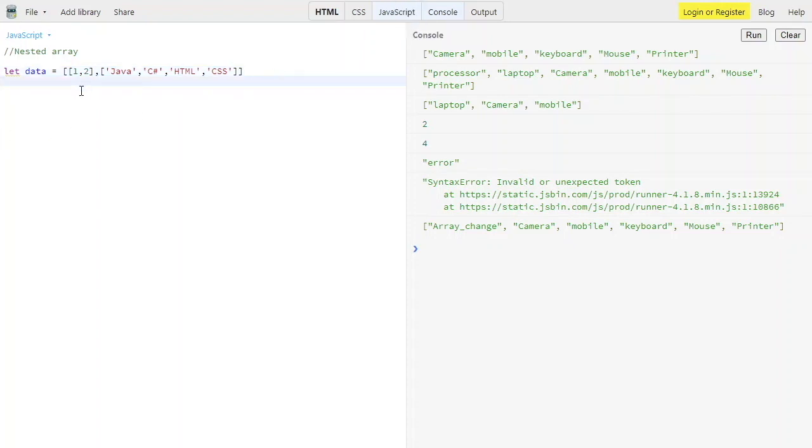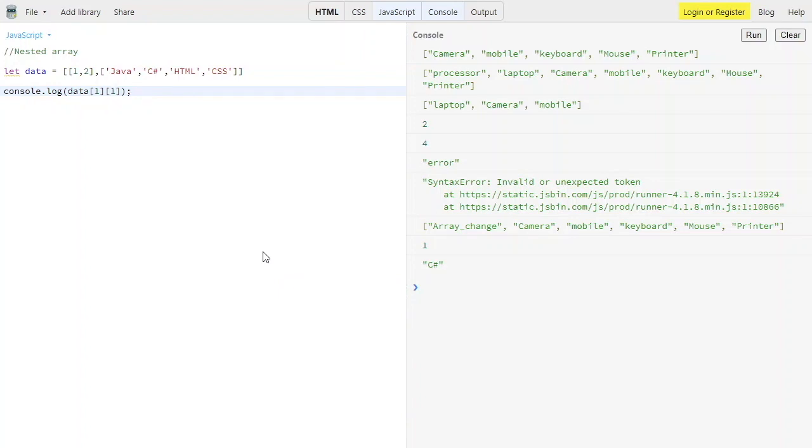If I just want the data of 1 and then Java, that's how we can use it. We have console.log and then data of 0, that's the first element. Then of 0 I want 1, so I simply put index 0 there. We get 2, which is the 1 in the output. If I want C Sharp, we can use 1 comma 1, and we get C Sharp. So that's all about arrays.